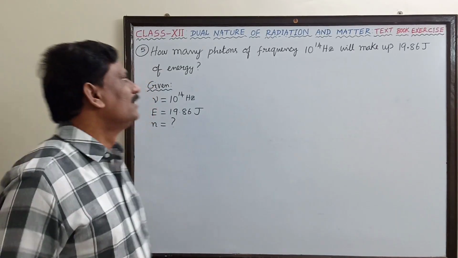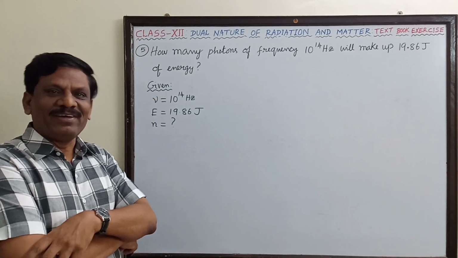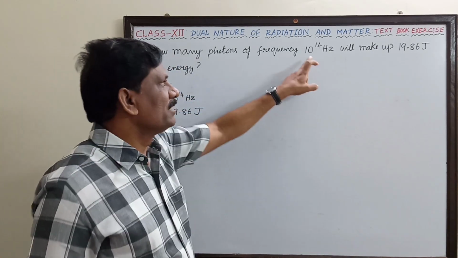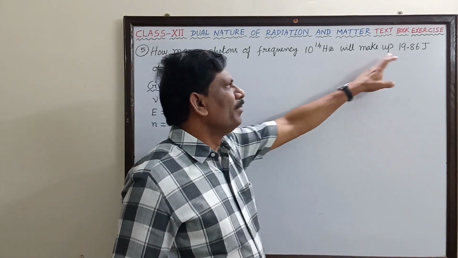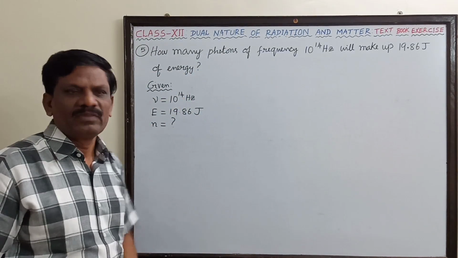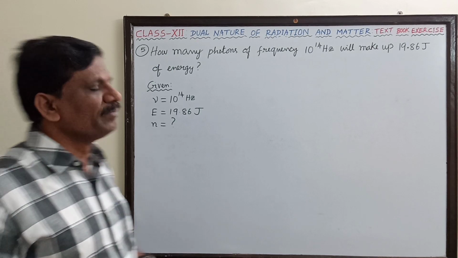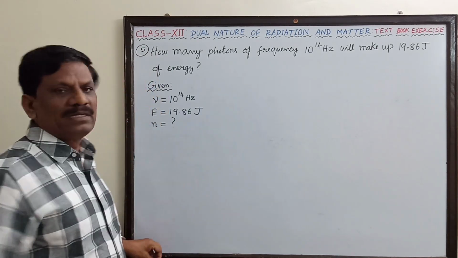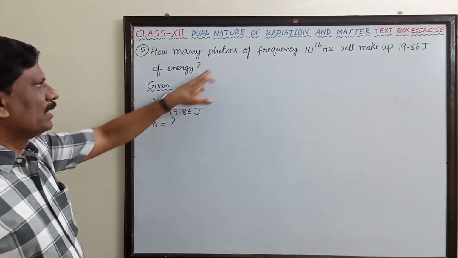Hi students, now problem number 5. How many photons of frequency 10 power 14 Hertz will make up 19.86 joule of energy? So this is a very much expected question in the board examination and very easy also. So what are the given quantities?